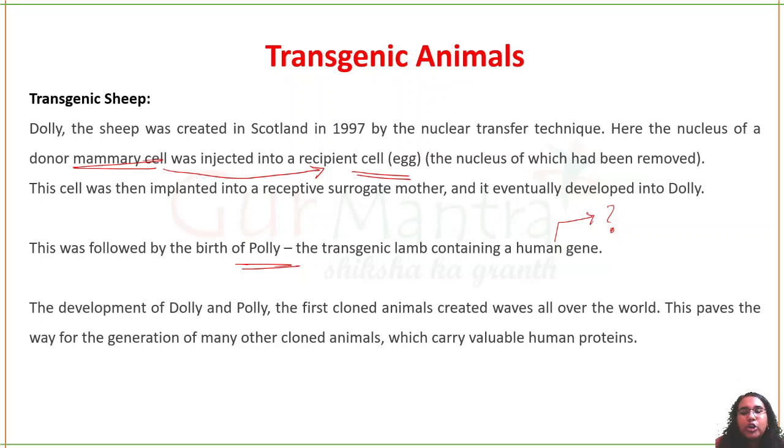So the development of Dolly is called cloning. They understood cloning, and development of Polly is transgenic. So from these developments, they understood that yes, they can create cloned animals, and they can also make these animals carry human proteins.